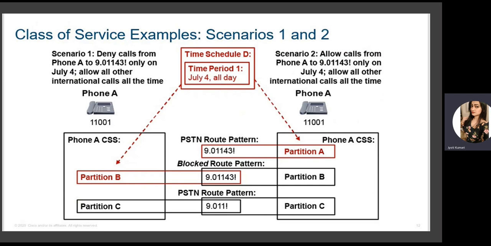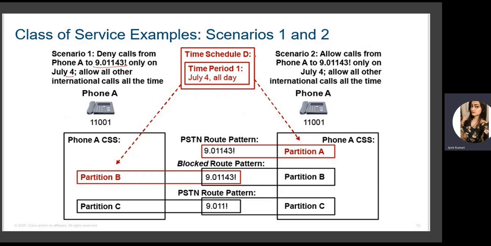Then there are class of service examples. There are two scenarios here we can see. These are some other examples, scenario 1 and scenario 2. Scenario 1 says deny calls from phone A to this destination only on July 4, allow all other international calls at all times. So phone A should not be able to make calls to this number on July 4, but all other international calls should be permitted.